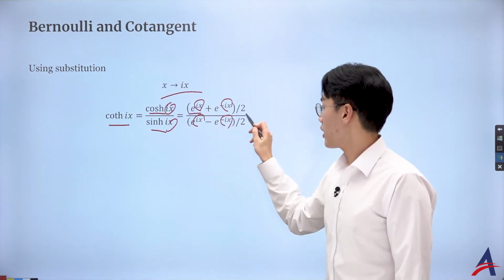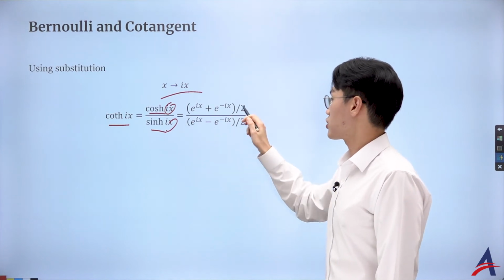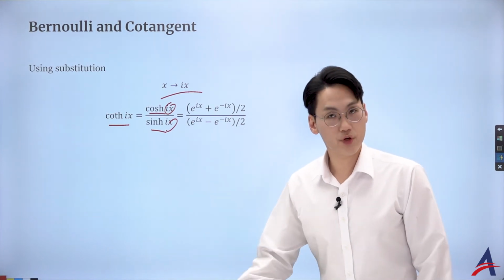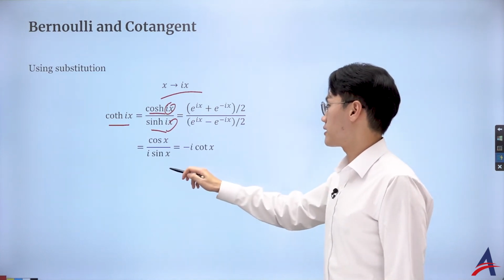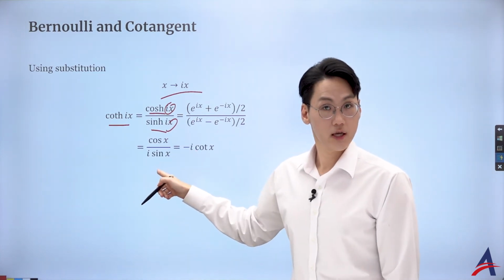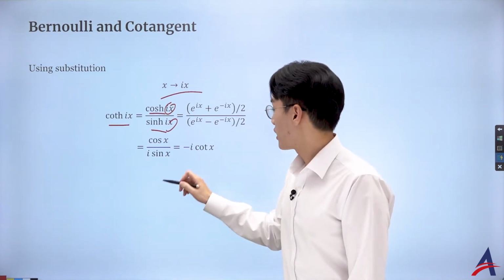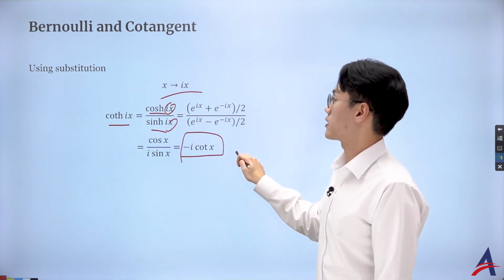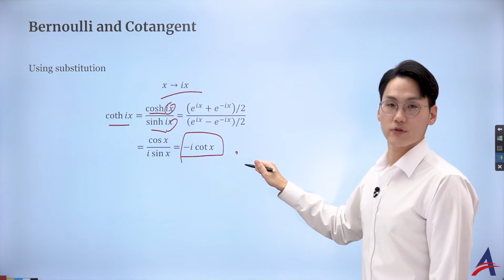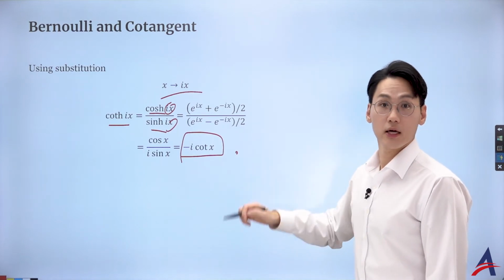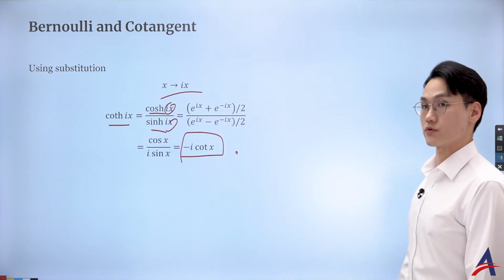Oh, hold on a sec. From the complex number, if you add a complex number and its conjugate divided by 2, you only get the real part, which was a cosine. And the difference will give you i times the imaginary part, which is the sine. Well, hold on a sec. Cosine over sine is a cotangent function. And from our guess, yes, it was correct that I can convert from the hyperbolic function into the trigonometric function by substituting with the complex number such as ix. That is a great observation.